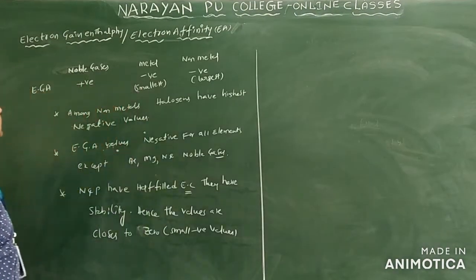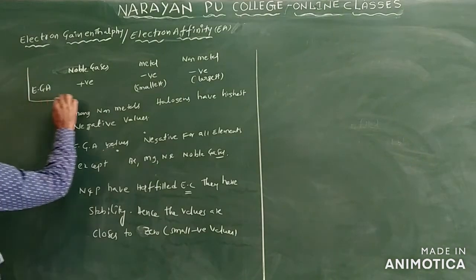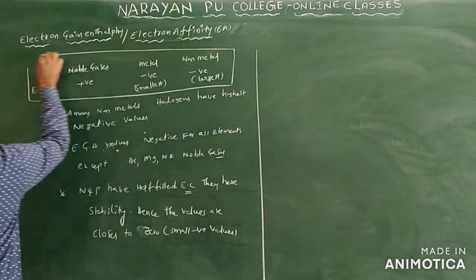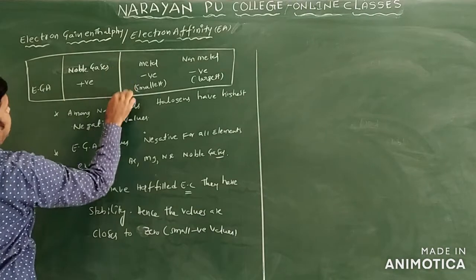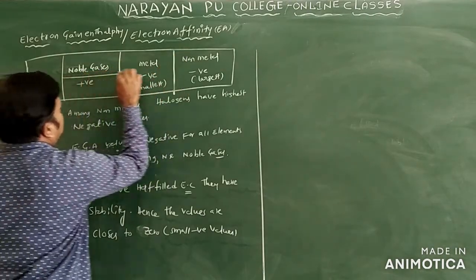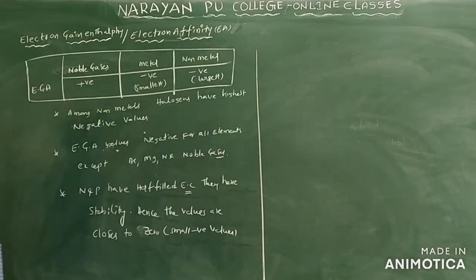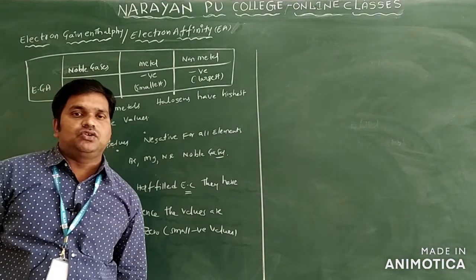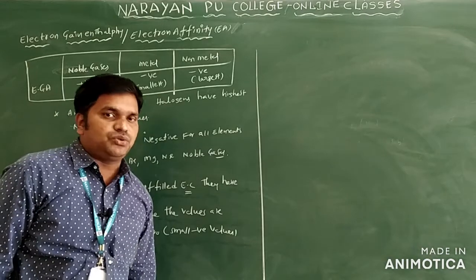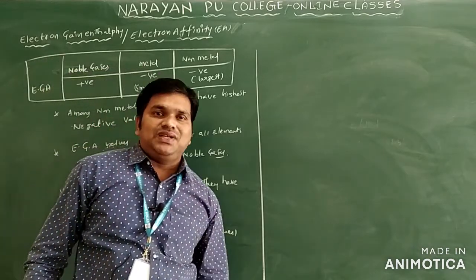Now we'll see the values of electron gain enthalpies for noble gases, metals and non-metals. Electron gain enthalpy values are positive for the noble gases, due to their completely filled electronic configurations.